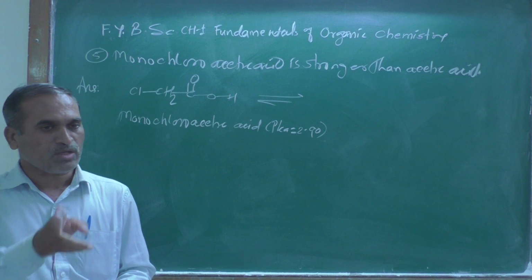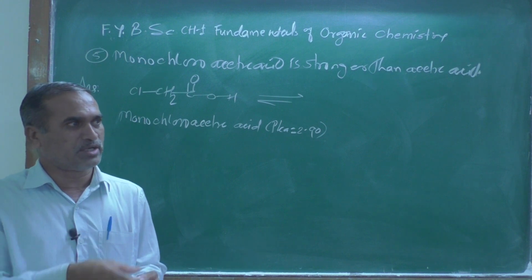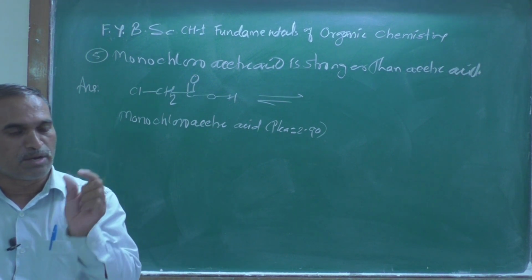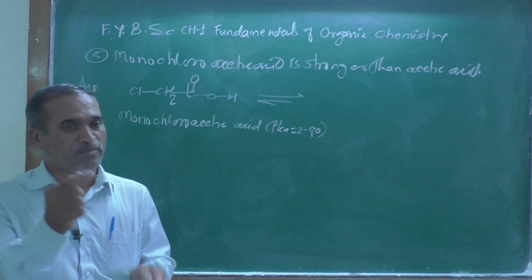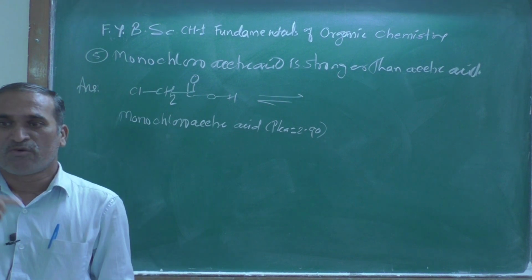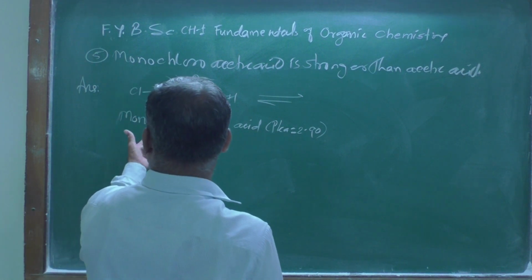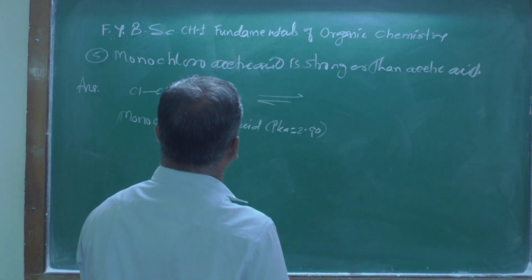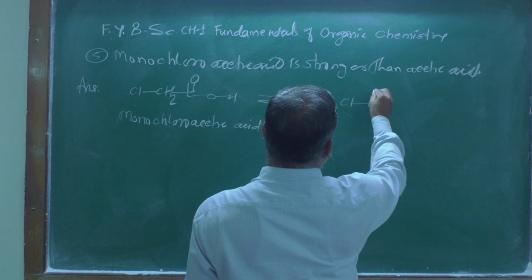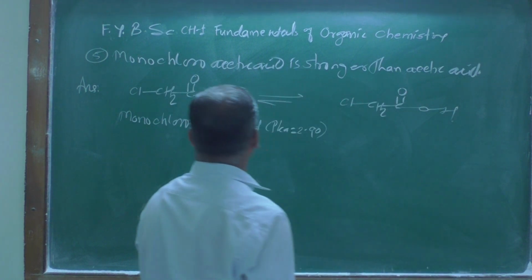There are mainly 2 factors which decide the strength of acidity: number 1, the strength of the HA bond, and second, the stability of the conjugate base formed after dissociation. Here the monochloroacetic acid pK value is 2.90, and here Cl, then CH2, C double bond O, OH.